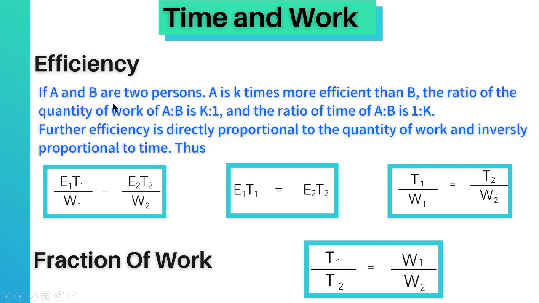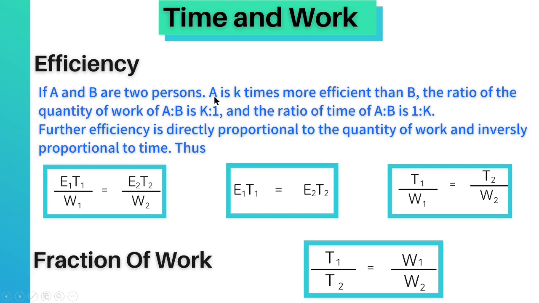If A and B are two persons, A is k times more efficient than B. The ratio of the quantity of work of A to B is k to 1, and the ratio of time of A to B is 1 to k. I will explain it like this. If A is twice as efficient as B, then A will be able to do double the work of B because he is twice as efficient as B.